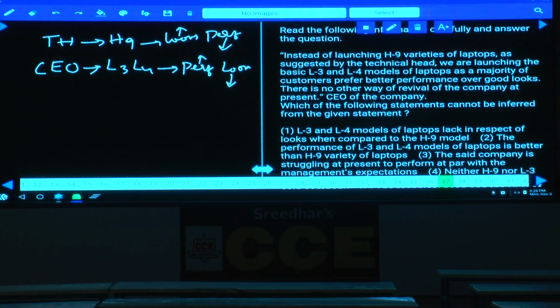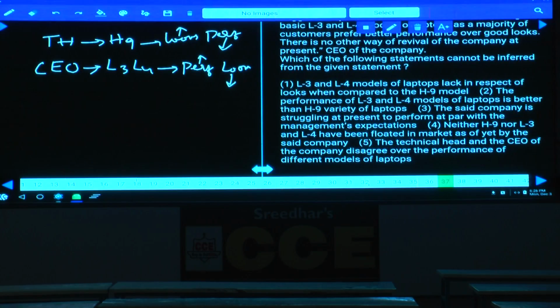Then which of the following cannot be inferred from the given statement? All except one can be inferred; the remaining 4 can be inferred. L3 and L4 models of laptop lack in respect of looks, isn't it? Looks of L3 and L4 are down. Yes, this can be inferred, hence it cannot be your answer. And the performance of L3 and L4 models is better than H9. Can we infer this one or not? Yes, and as this can be inferred, this cannot be your answer as well.